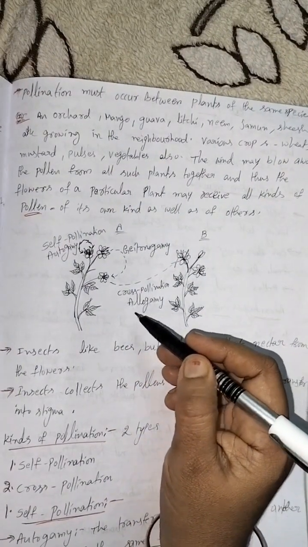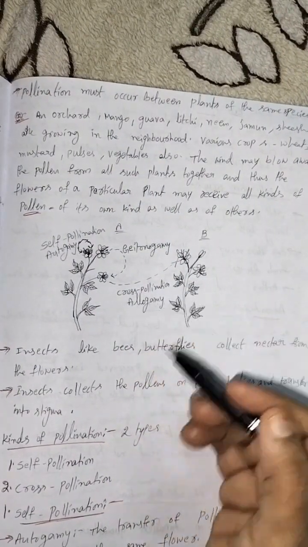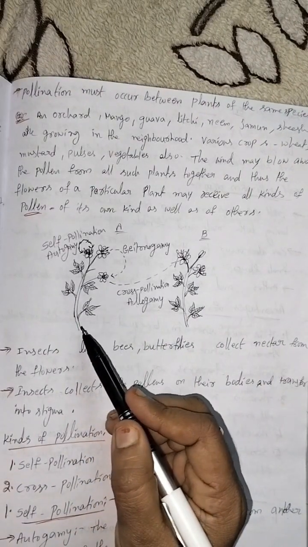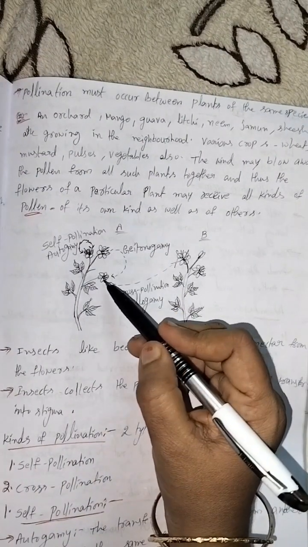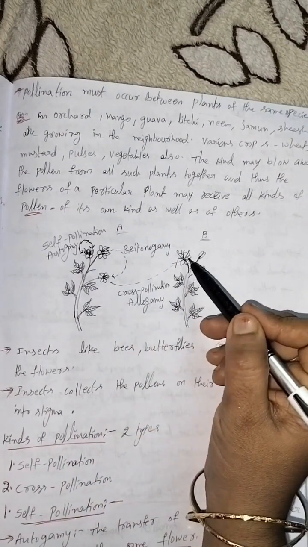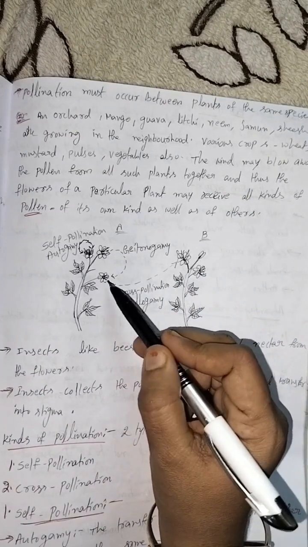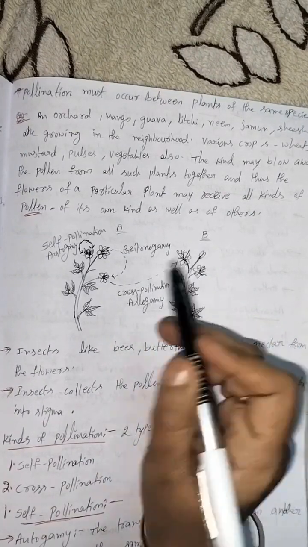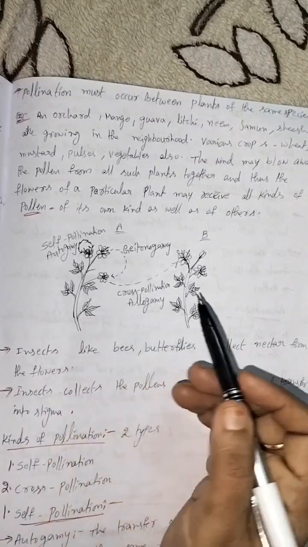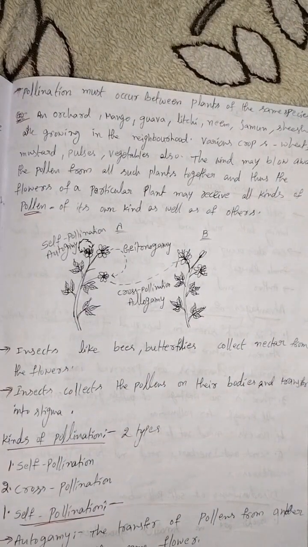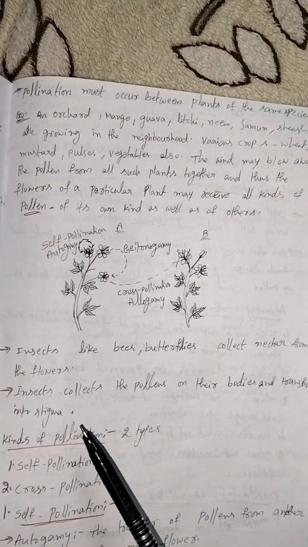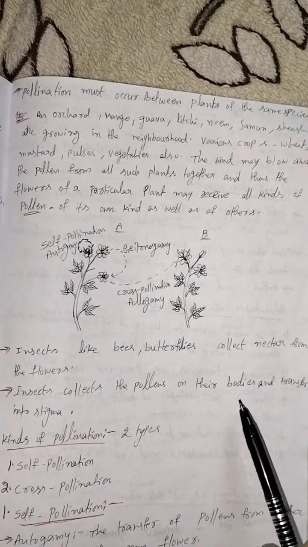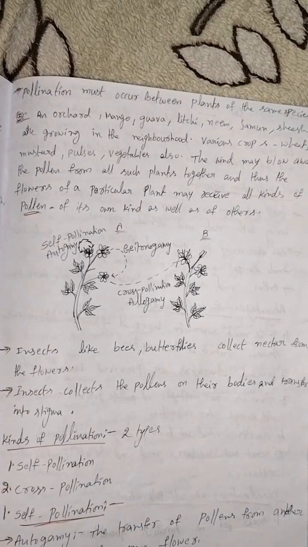Next one, allogamy. Allogamy is also cross pollination. For example, this is one plant, this is another plant. In this plant, this is the male flower, and this is the female flower. The pollen grains are transferred to the stigma of the other plant. So the plants are different. Insects help in cross pollination. Insects like bees and butterflies collect nectar from the flowers. The insects collect the pollens on their bodies and transfer them to the stigma.